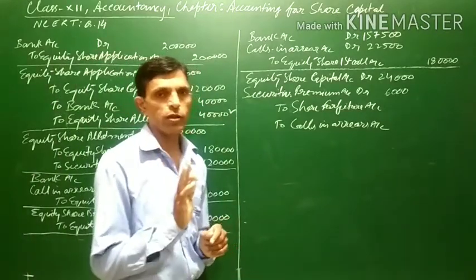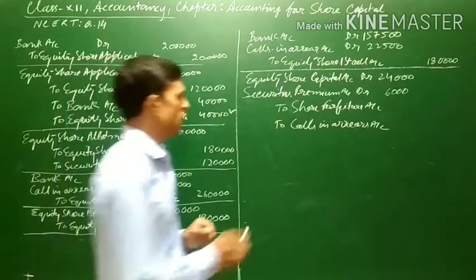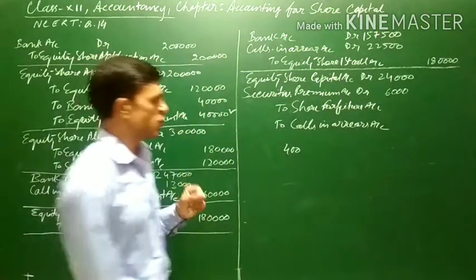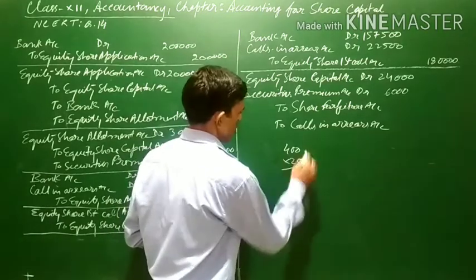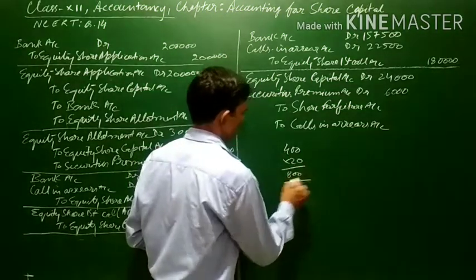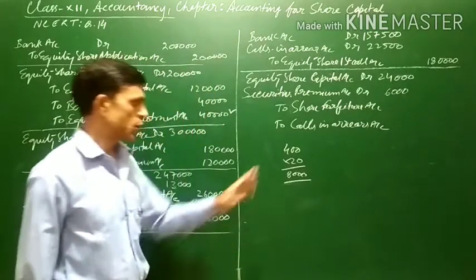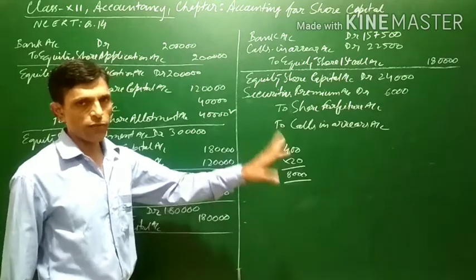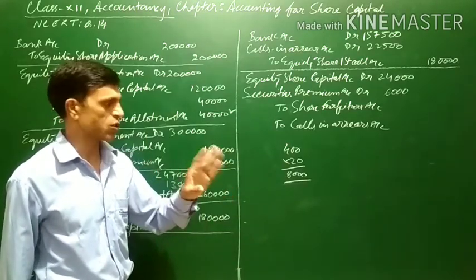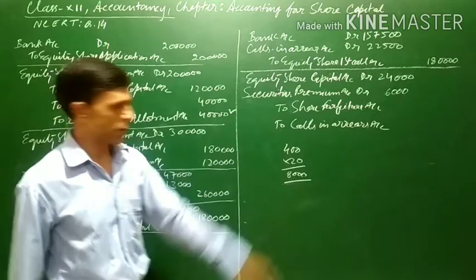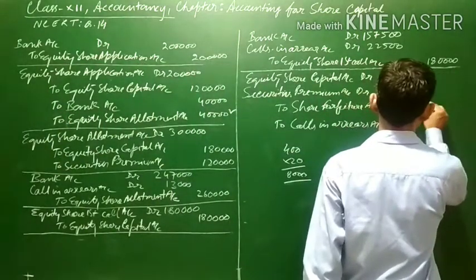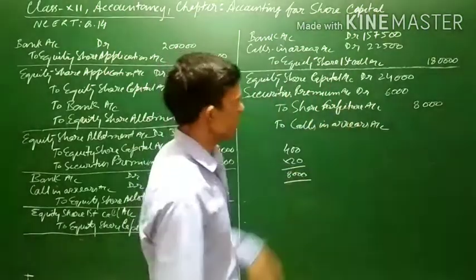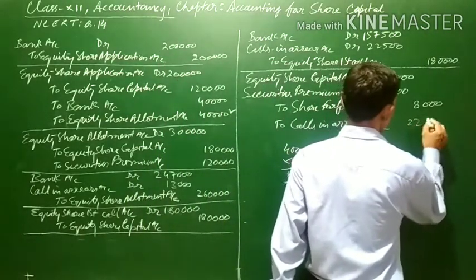Rohit has paid only whatever money he has paid at the time of application. Rohit had applied for 400 shares, and at the rate of rupees 20 per share he has paid 8,000. After that he has not paid allotment and has not made the first call. So only 8,000 has been paid. So share forfeiture account will be credited with rupees 8,000, and the remaining balance will be transferred to calls in arrear account. That will be 22,000.